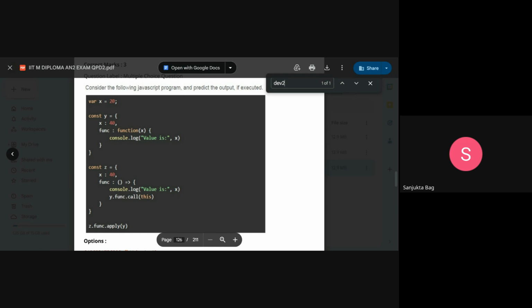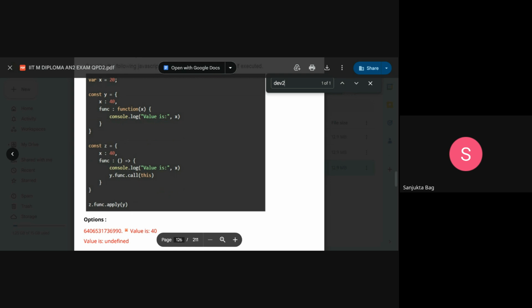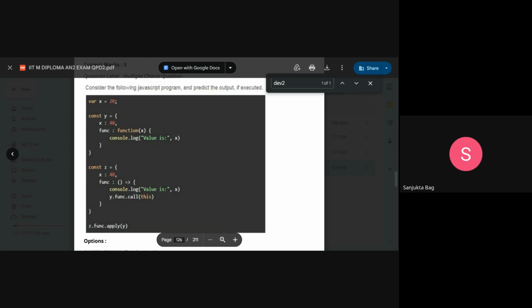Arrow functions do not have their own this, and this will always point to the global scope. Here, z.func.apply(y). When we do this, the value of x will be referring to the global scope. This global variable x is 20.